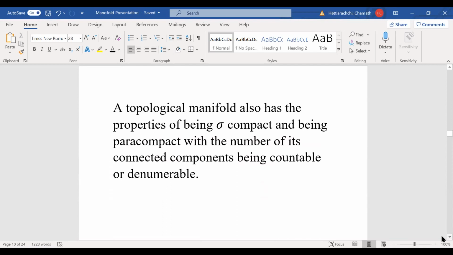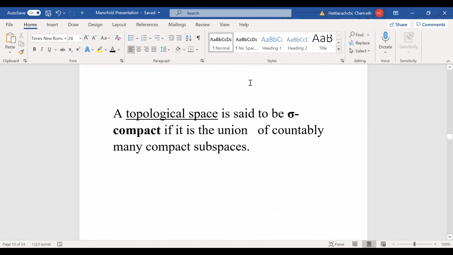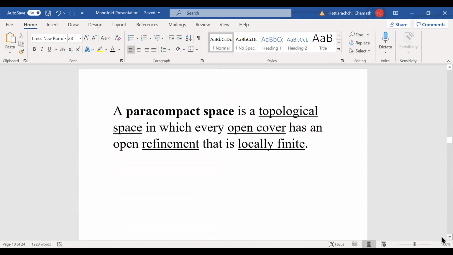A topological manifold also has the properties of being sigma compact and paracompact, with the number of its connected components being countable. Okay, this is the definition of a topological space being sigma compact: if the topological space is a union of countably many compact subspaces, then we call it sigma compact. And here's the definition of paracompact.